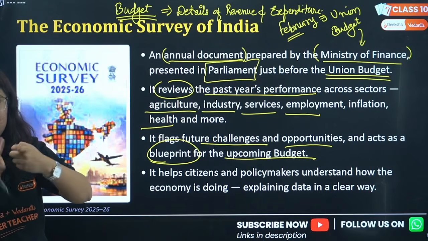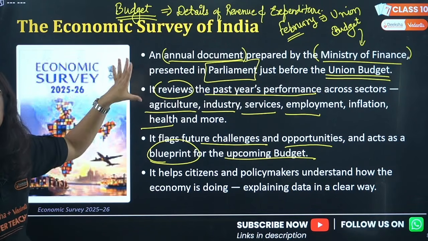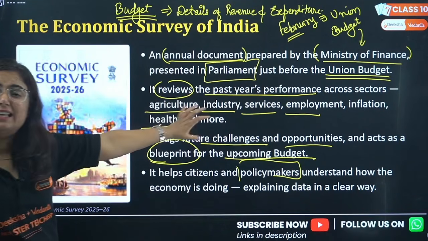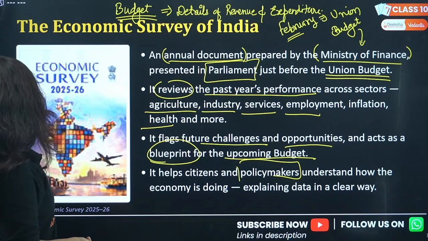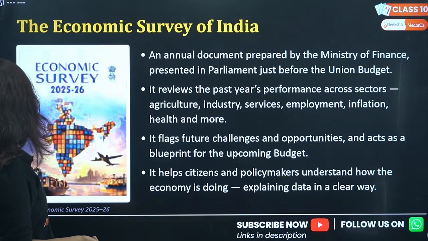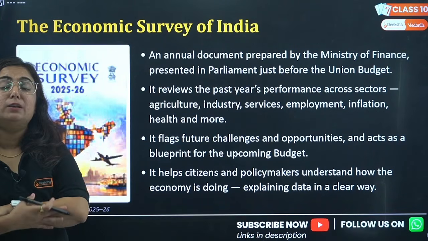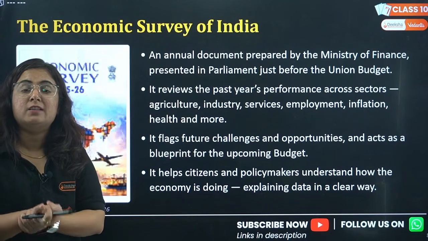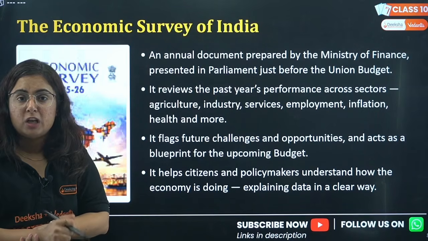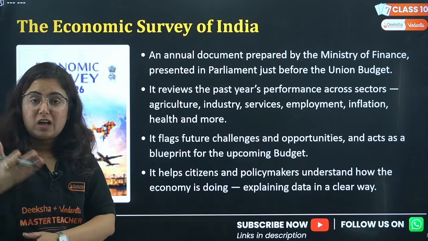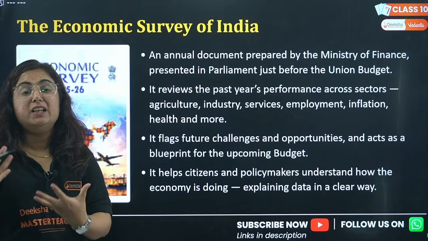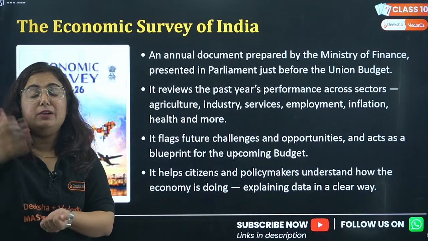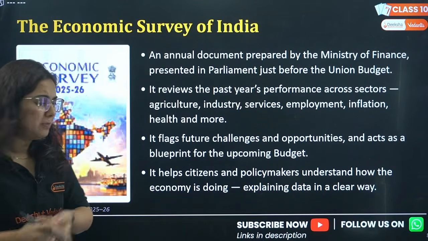Finance Minister, Ministry of Finance, contains these details. So basically this helps in policy making by giving a clear vision to the government that this is going on in the nation, this is the market strategy, this is the money strategy, these are the points to be noticed, and here are the areas. Like for example, the data this year tells us that the education growth is not more, so we need to put more money, we need to start certain schemes, right? Needs more hospital in the nation because the last year the performance growth was less, then hence they will focus on health services. So I'm just telling you a reference.